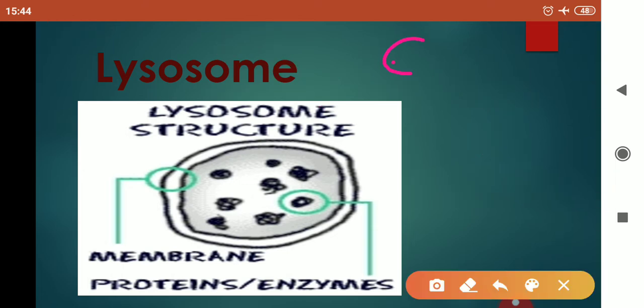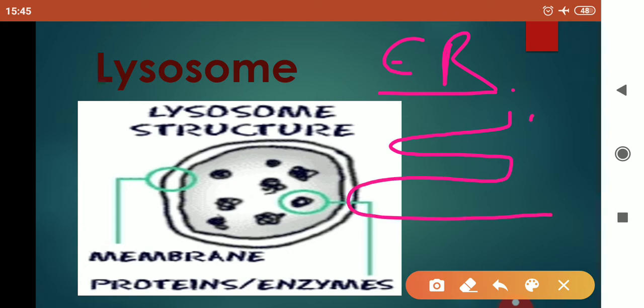In endoplasmic reticulum, double membrane bound structure means it is formed of tube like structures, and double membrane means both side membrane and an interconnected network of tubules are formed, though it is surrounded by a single layer. But double membrane means the membrane is present on both the sides. I think now you must be clear about endoplasmic reticulum.